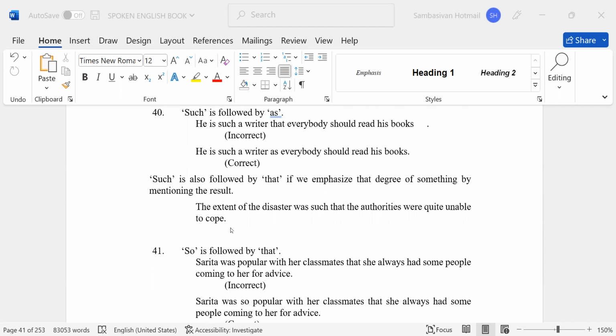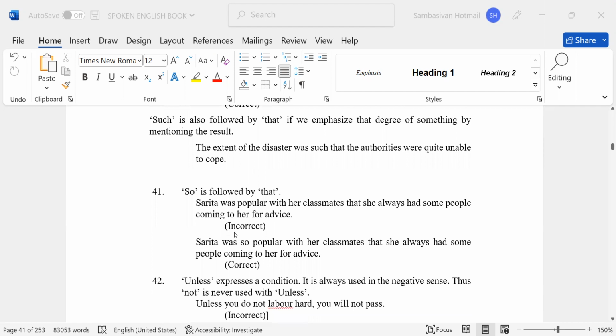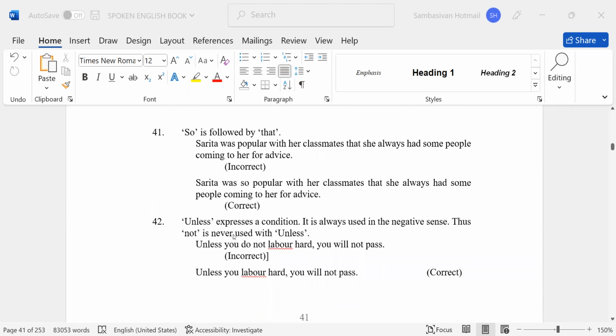Number 41. So is followed by that. Sarita was popular with her classmates, that she always had some people coming to her for advice. Incorrect. Sarita was so popular with her classmates that she always had some people coming to her for advice.